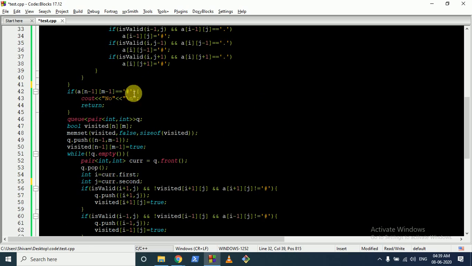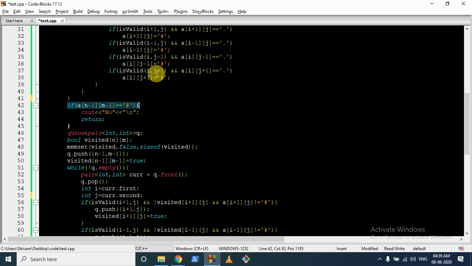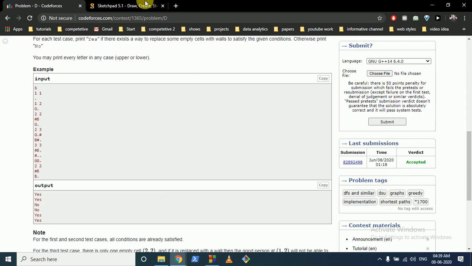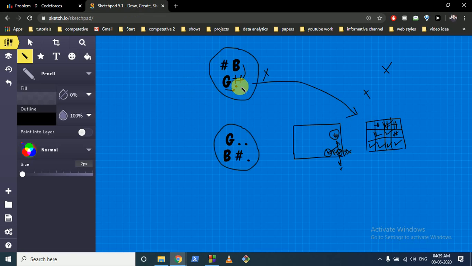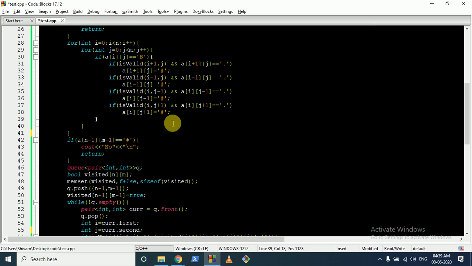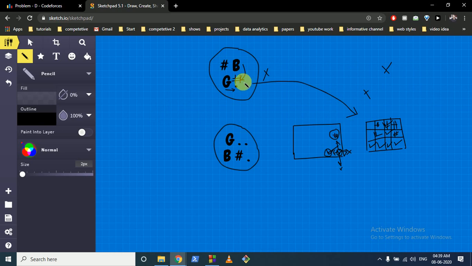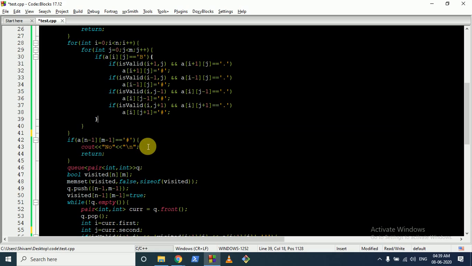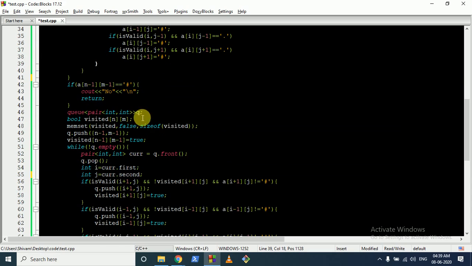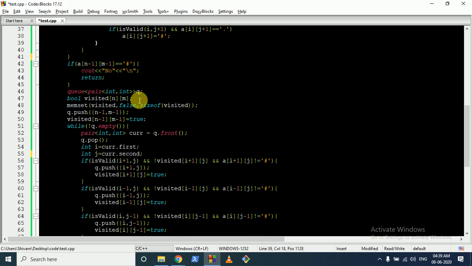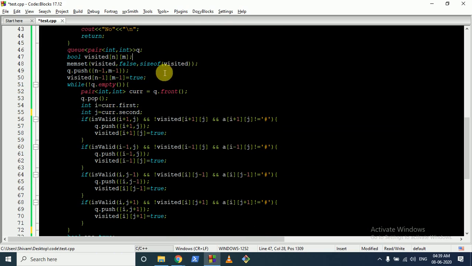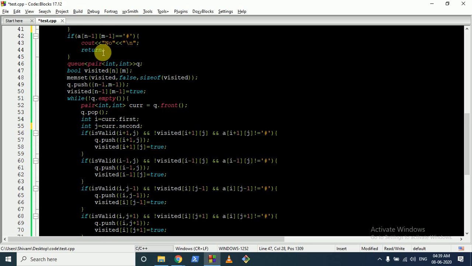After that, we will check whether the last position becomes a hash in this process, which I have told you in this example. If the last becomes hash, we will print no, because we have actually put a blockage on the last point, which will lead to the answer no. Else we will make a queue of pairs, make a visited matrix, memset it to false because nothing is visited at first, push the coordinate of the last exit point, and make it visited.